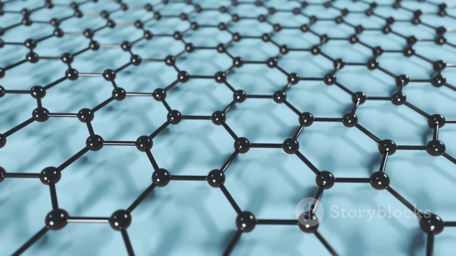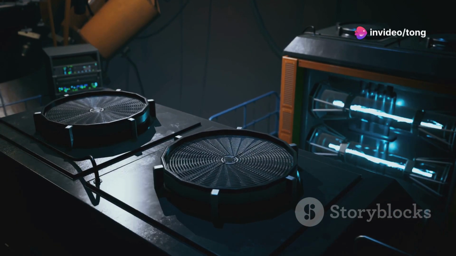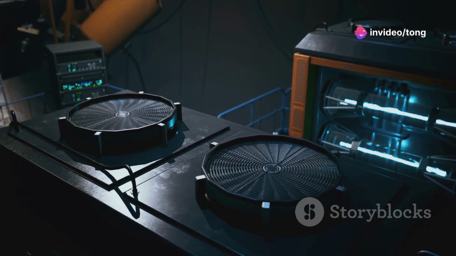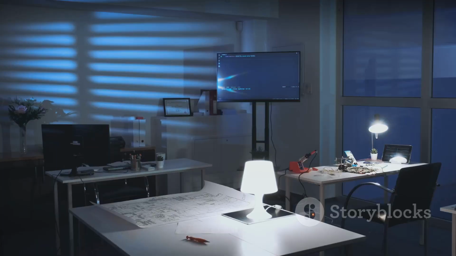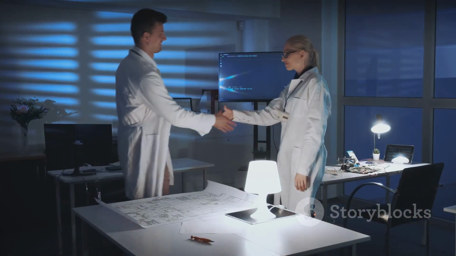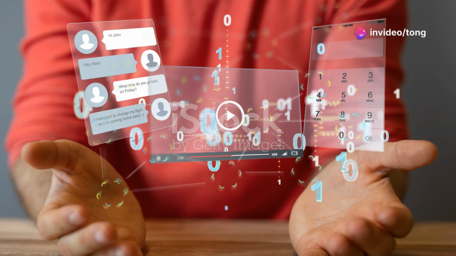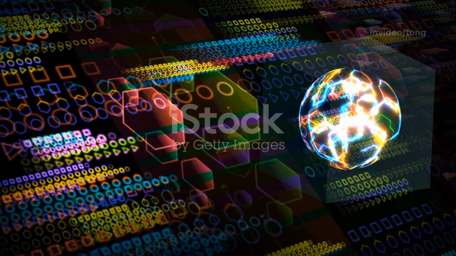Another approach involves using graphene and carbon nanotubes. These materials exhibit remarkable electrical and optical properties that are highly sensitive to external stimuli. By integrating them into metamaterial designs, researchers can create devices that respond to changes in electrical fields or optical signals. This responsiveness opens up opportunities for developing sensors, modulators, and other active optical components.